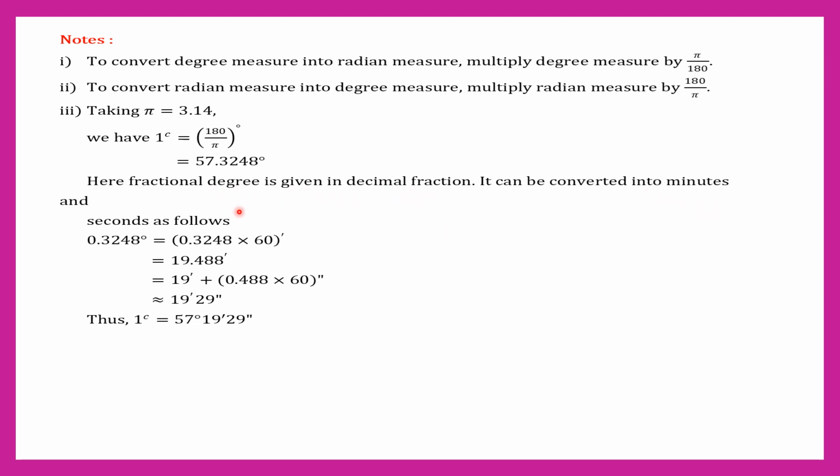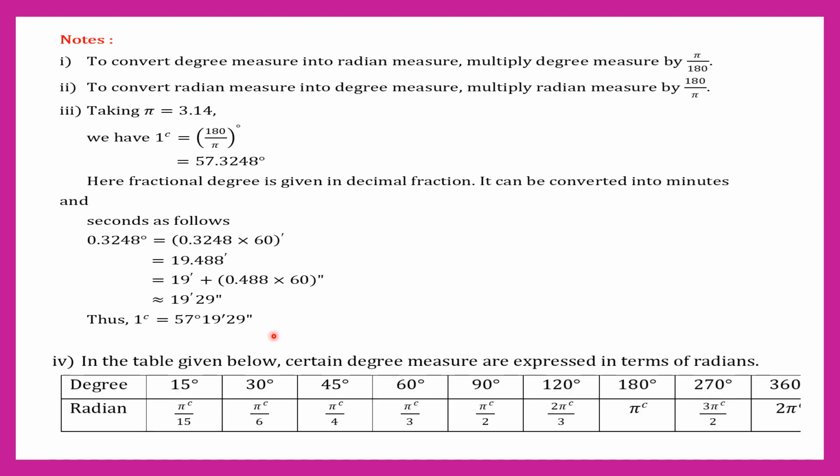Here the fractional degree is given in decimal fraction. It can be converted into minutes and seconds as follows. Here 0.3248 degree, convert into minutes. 1 degree equals 60 minutes. Therefore multiply by 60: 0.3248 into 60 is minutes. Simplifying, we get 19.488 minutes equal to 19 minutes plus 0.488, multiply by 60 to convert into seconds. Simplifying, we get 19 minutes and 29 seconds. Therefore 1 radian equals 57 degree 19 minutes 29 seconds.